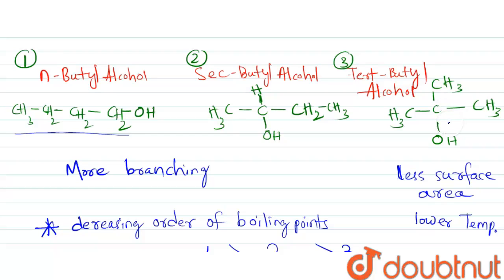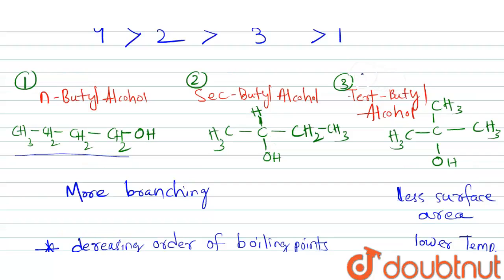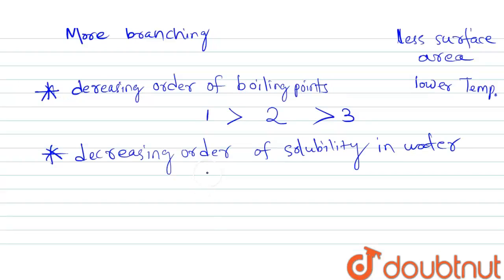Hence, the solubility of tertiary butyl alcohol is more than that of secondary butyl alcohol, that is more than normal butyl alcohol. So we can write solubility of compound 3 is greater than compound 2, greater than compound 1.